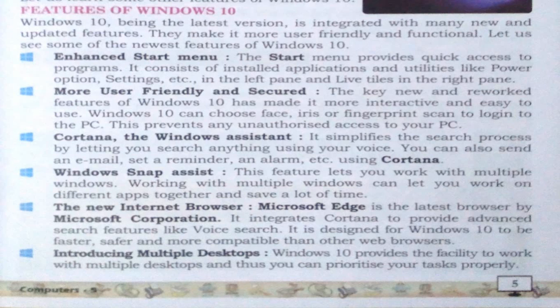But in Windows 10 we have a very latest browser known as Microsoft Edge. In older versions up to Windows 8 we had the older browser known as Internet Explorer. Now we move forward to this chapter.